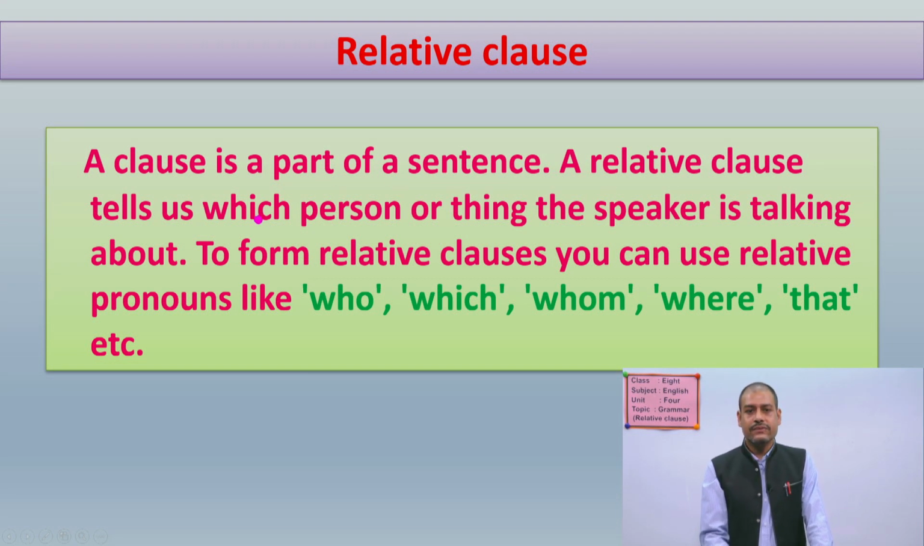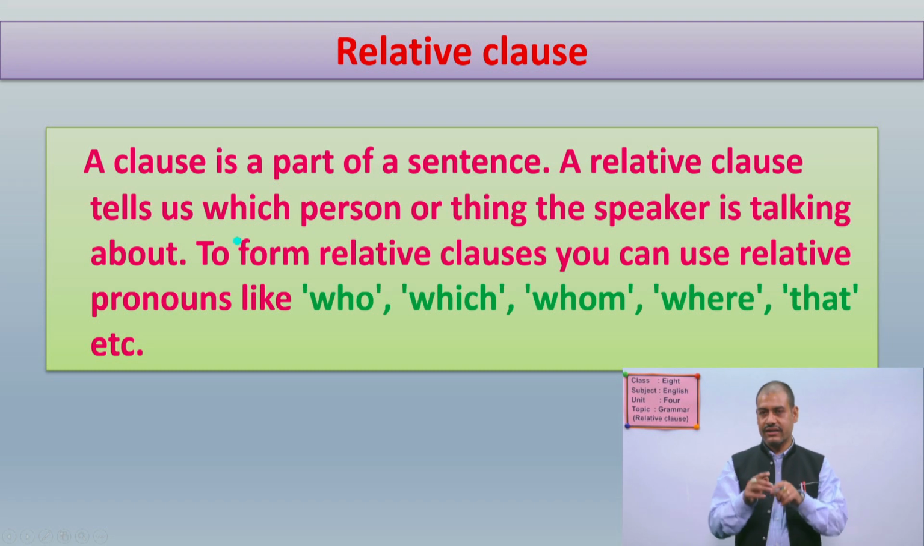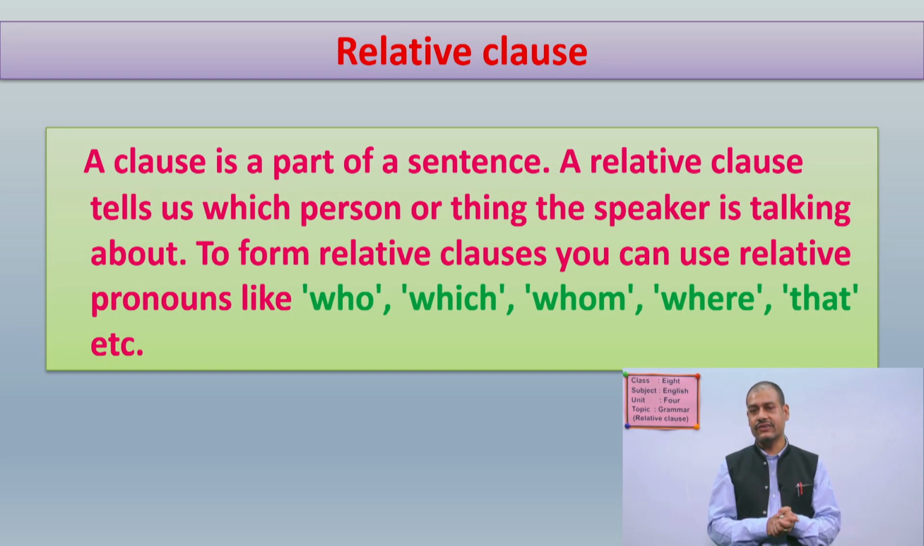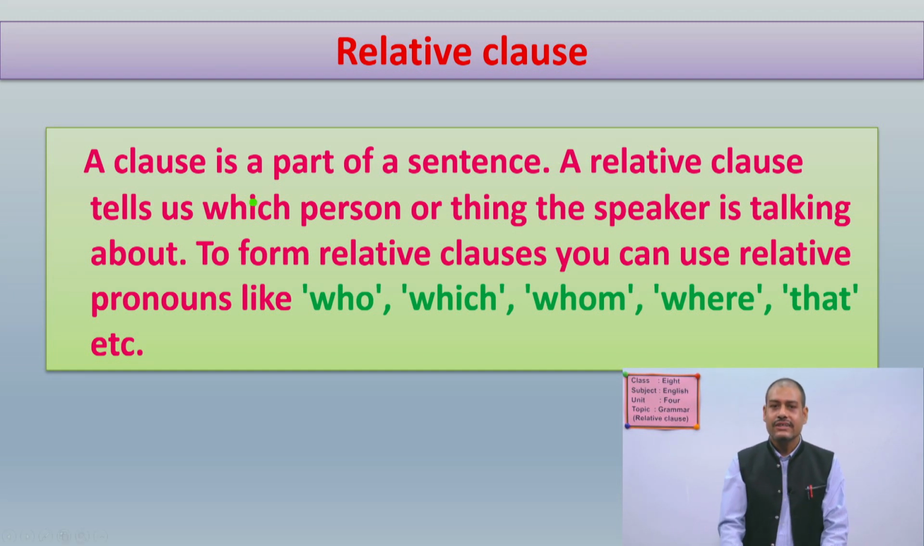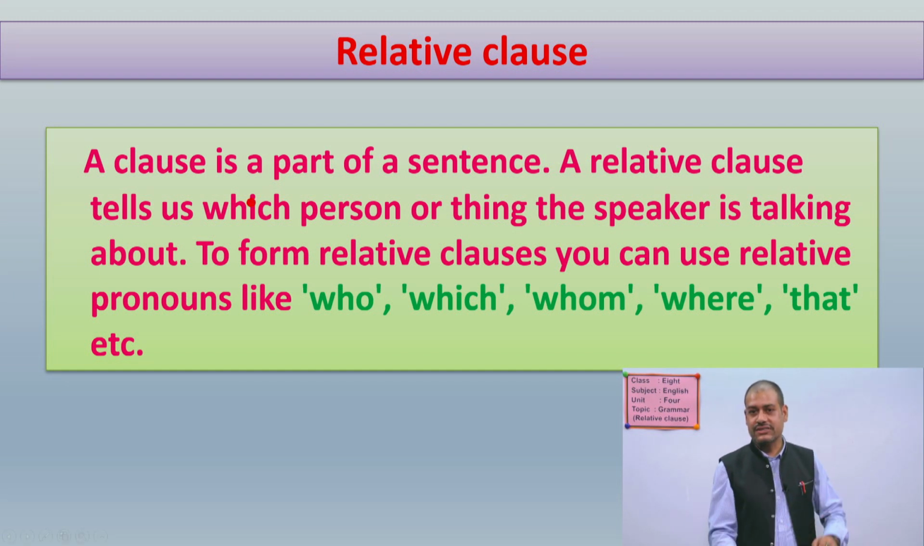Then a relative clause tells us which person or thing the speaker is talking about. See, previously we were talking about an old man, then a boy, then a lady, then a doctor, then Jhamak Ghimire. So we are talking about a particular person. It means a relative clause tells us which person or thing the speaker is talking about.